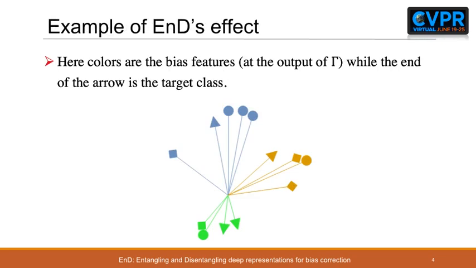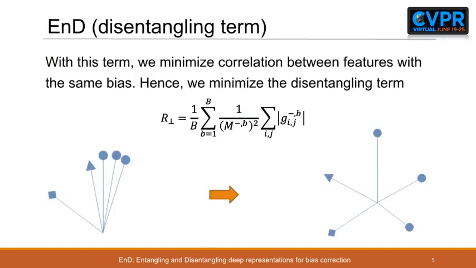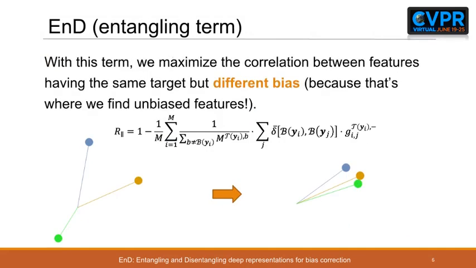In this example, the bias is represented by the marker color, while the shape represents the target class. Here the model has learned to classify samples based on the bias attributes rather than the target class. To fix this, we have proposed two regularization terms. We have a disentangling term, which discourages the selection of biased features, decorrelating them. And we have an entangling term which favors the extraction of the features having same target but different bias.